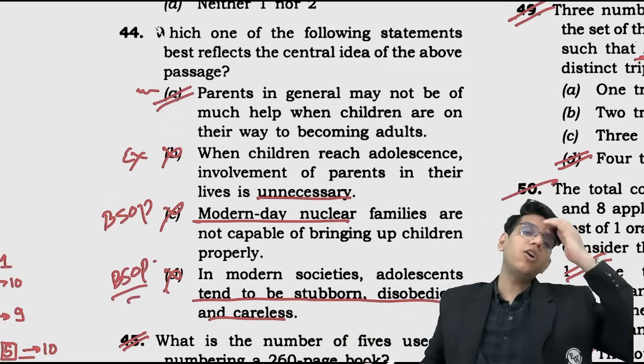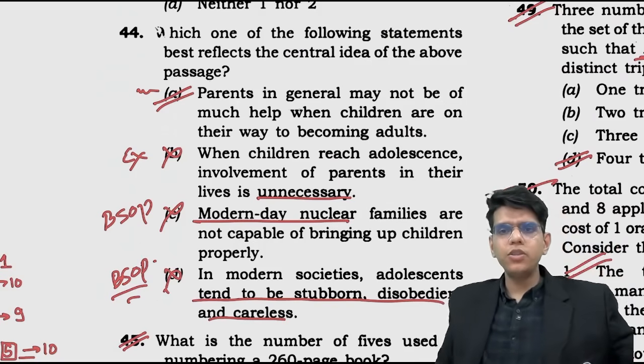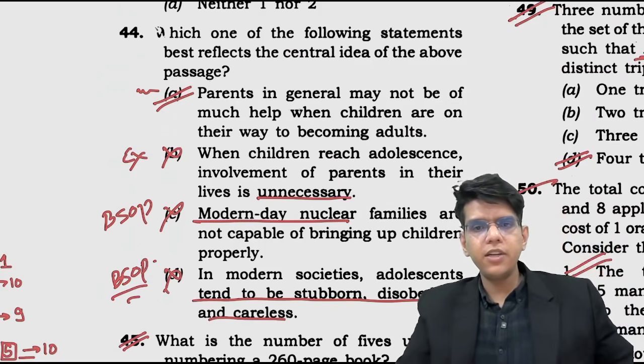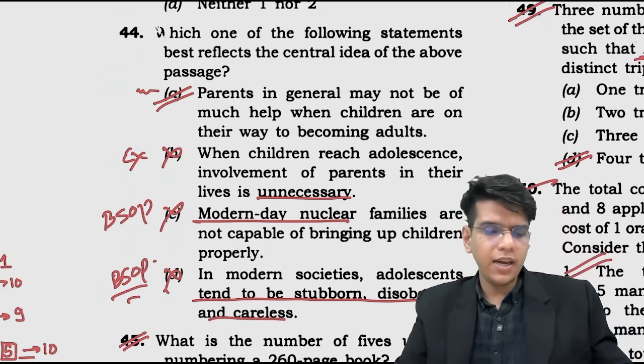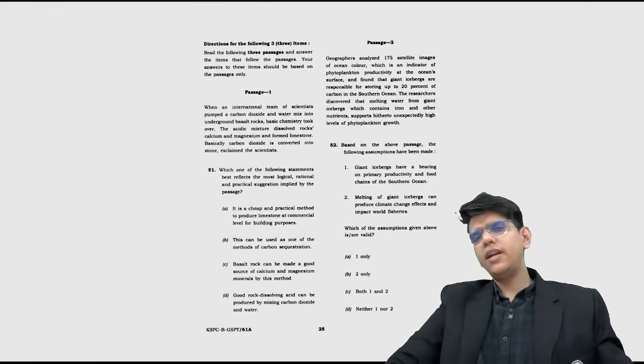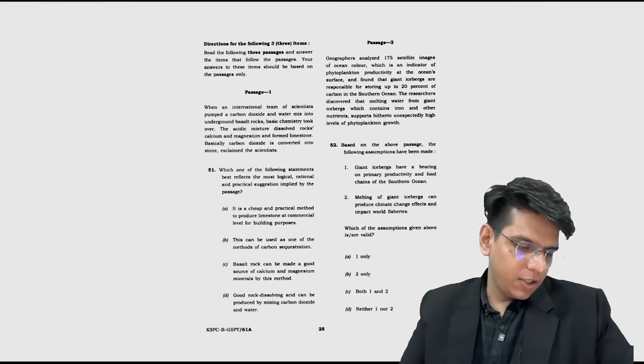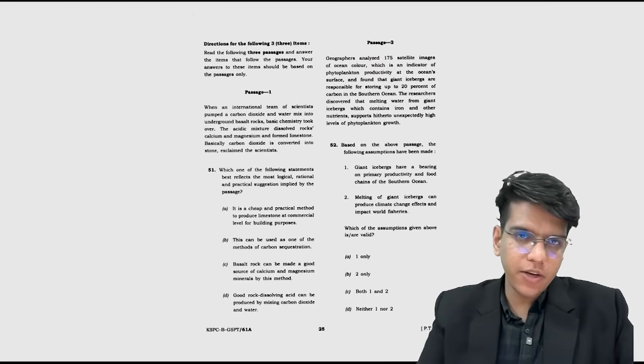Parents in general may not be of much help because children seldom confide in them, they go their own way, they think we know better and we can do everything on our own, right? चलो आगे देखें कितना बच गया, 52 80 में अभी the reading comprehensions are left. चलो भाई खत्म करते हैं, थोड़े बहुत क्वेश्चन और है.